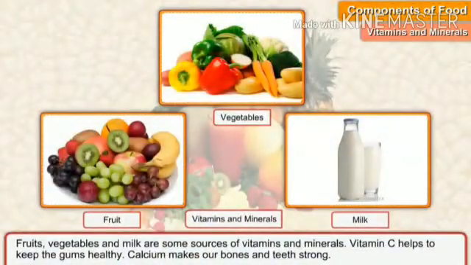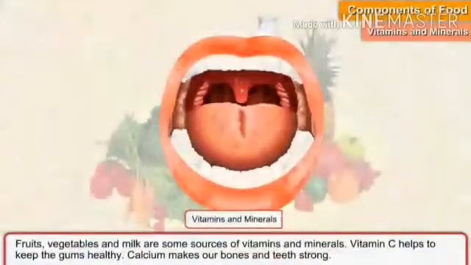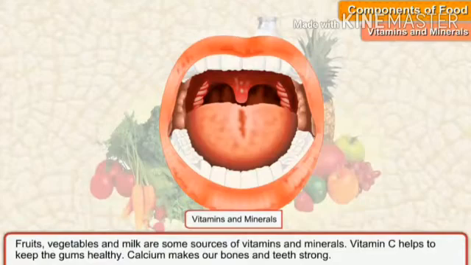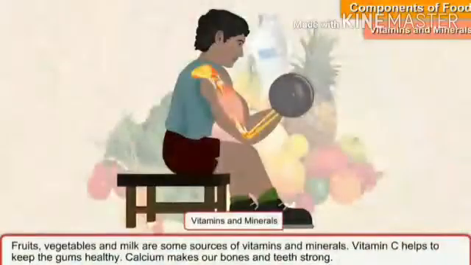And these are some examples of vitamins and minerals: fruits, vegetables, and milk. This is the reason your mothers insist you take more vegetables, fruits, and milk in your daily life. Next, vitamin C helps to keep the gums healthy. What happens is, when we eat food items rich in vitamin C, it helps our gums' health. It keeps our gums healthy for our teeth.